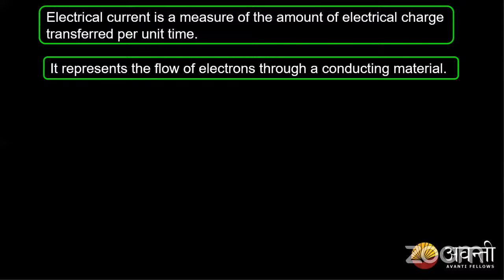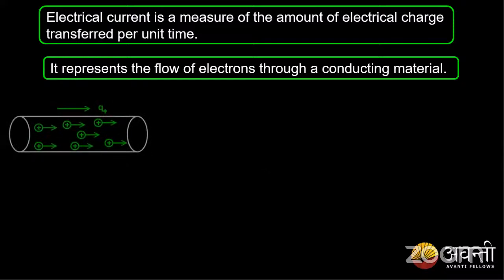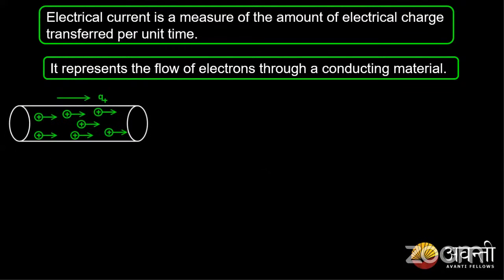So how do we represent electric current in terms of physics or in terms of maths? We represent the electric current by the symbol I. Now before going to that, let us see how it is in the conductor. What is current, guys? We understood that current means the flow of charges, right? Current is the flow of charges per unit time.